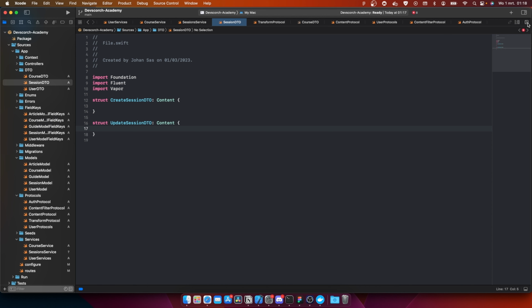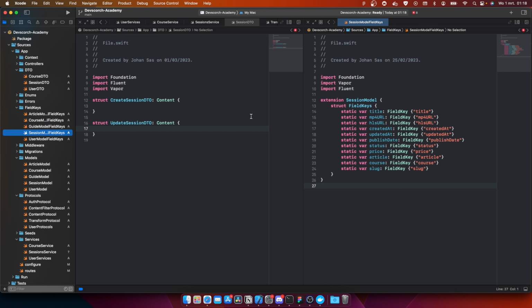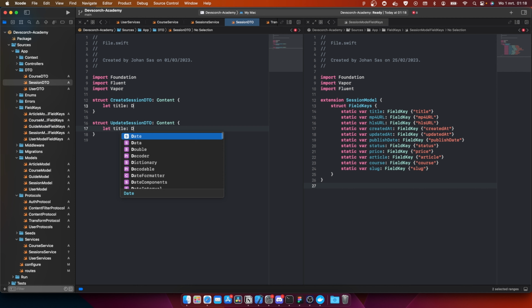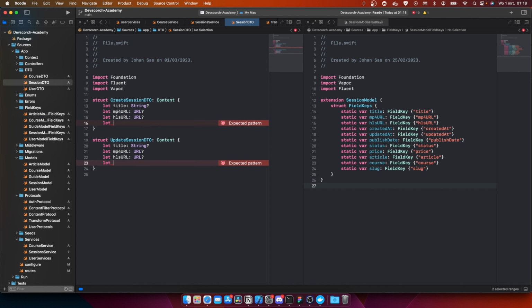Okay, so we're going to open up a new editor so that we can look at the session model field keys. And we're going to do the same as last time. We're going to do multi-line editing. So let title is going to be string. It's going to be an optional. Let mp4 URL is going to be URL. Then let HLS URL also going to be URL. So as stated last time, the reason why we use two URLs is one for streaming and the other one is for saving the video.